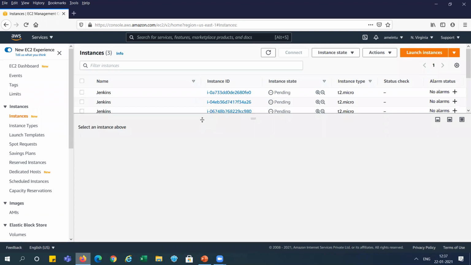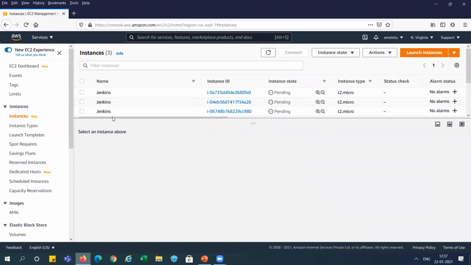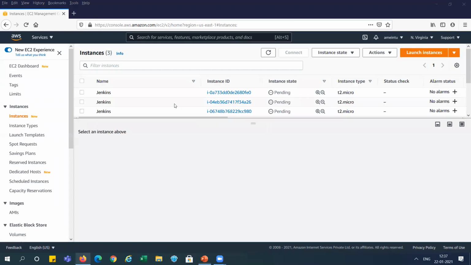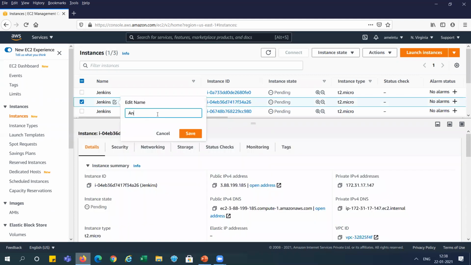You can see here I have put the name Jenkins, and it is showing 3 Jenkins instances, but we need to change them as per the PPT: Jenkins, Ansible, and Docker. So I'm changing the names of the other two systems. Ansible, sorry.